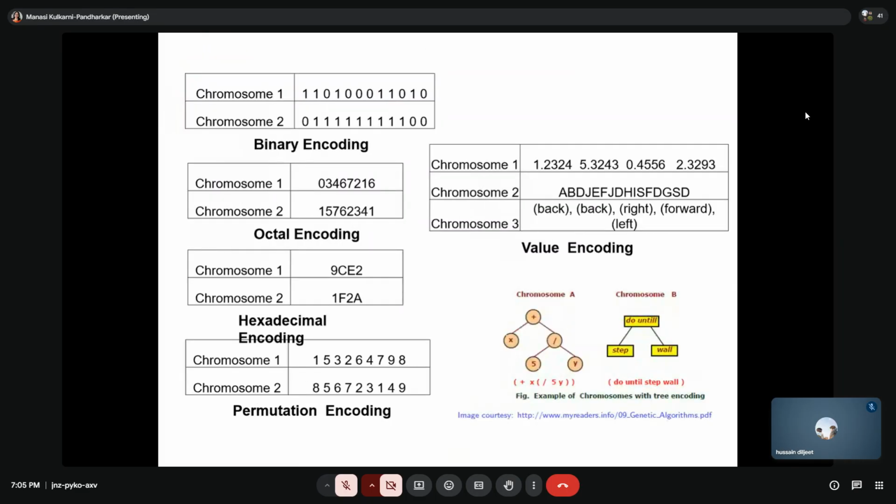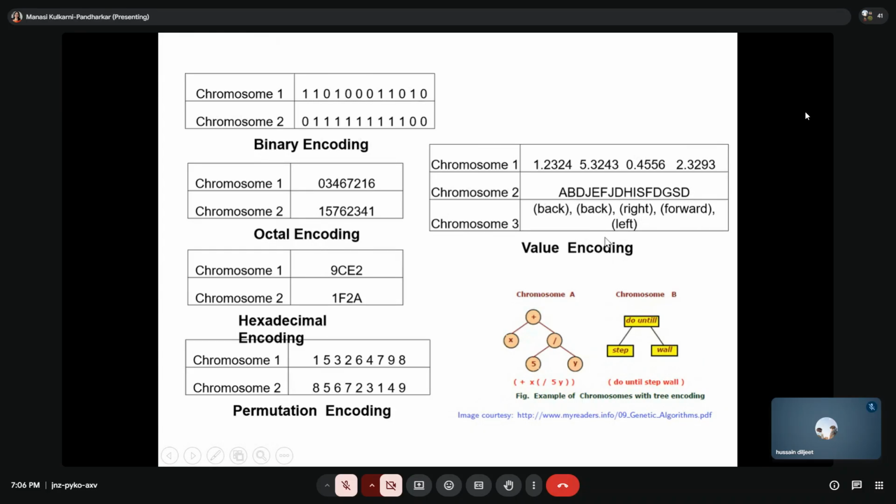Yes, clear. Okay, so let's see chromosome 1, chromosome 2. This is called binary encoding. This is called octal encoding. This is called hexadecimal. This is called permutation, एक permutation combination, permutation encoding. This is chromosome 1, chromosome 2. This is called value encoding, मतलब values के base पे, back, right, forward, left, something like this.